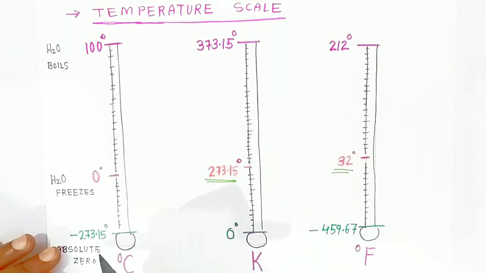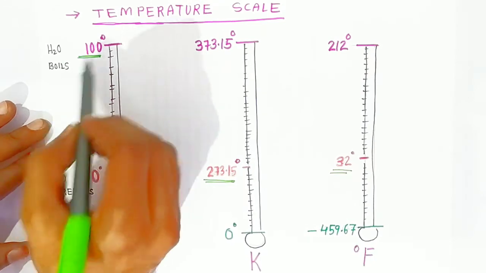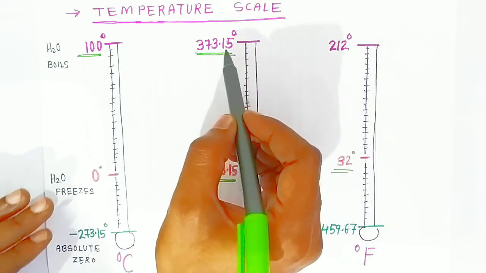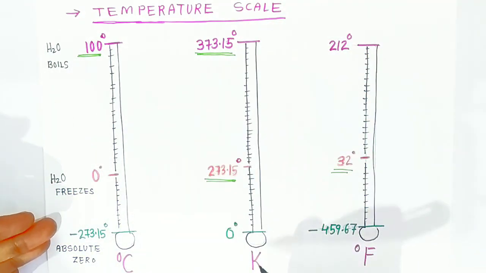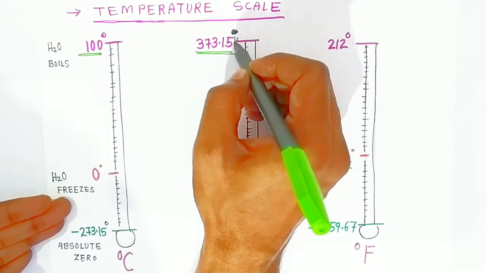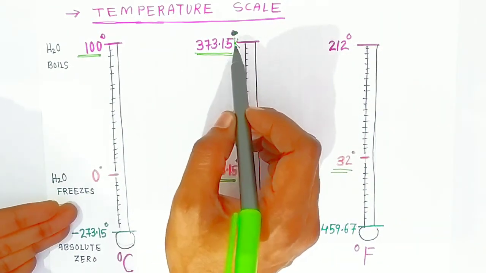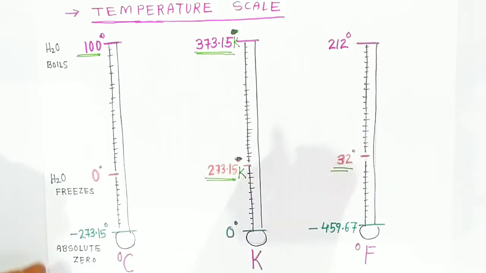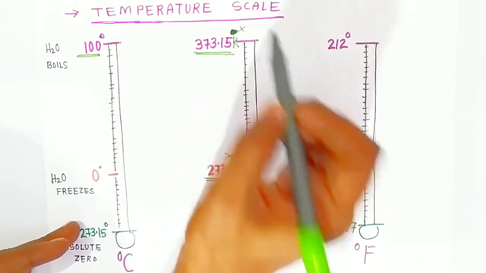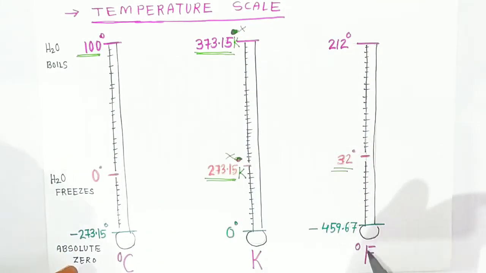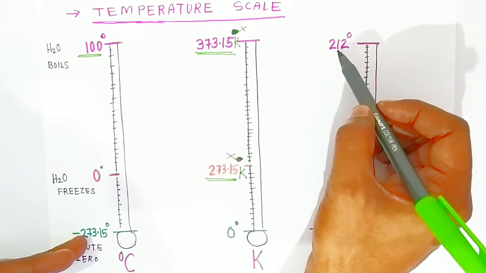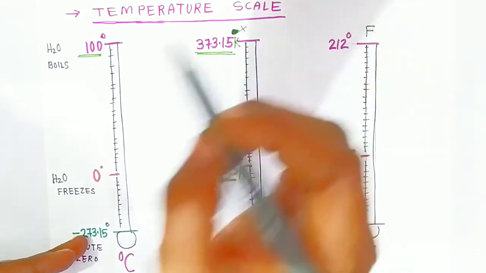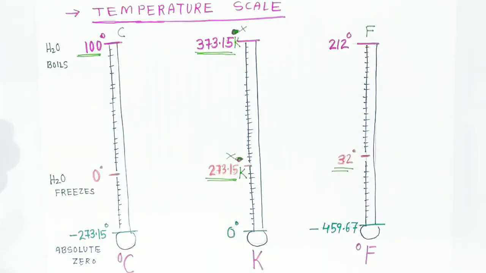Now students, the same water boils at 100 degrees Celsius. In Kelvin we can say 373.15 Kelvin, because it is Kelvin, so we cannot put the degree symbol here. We put K, Kelvin. Okay students, we cannot put this degree, we put only Kelvin. When using Fahrenheit, the water boils at 212 degrees Fahrenheit, because it is Fahrenheit. And this is Kelvin and this is degree Celsius. Okay students, so this is the way.